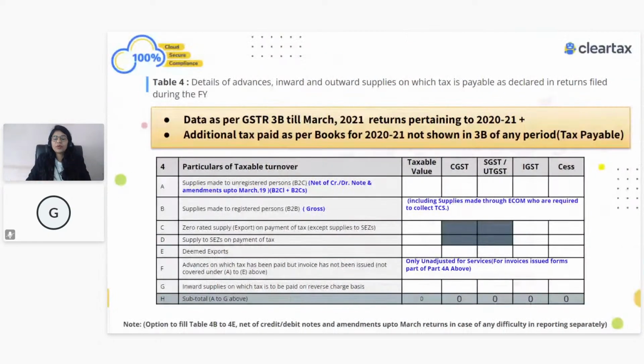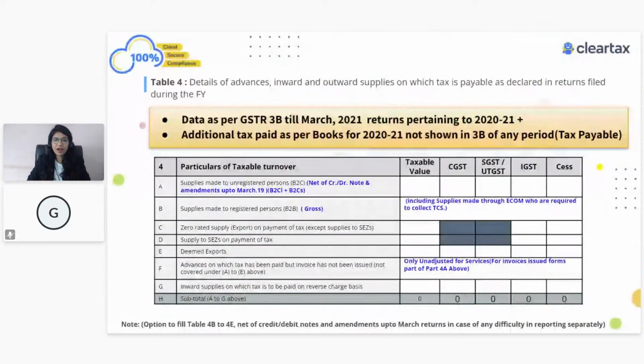Now I understand there would be too much information and you're like, okay, this is too much. Can we just clarify? Can we make sure our returns are filed correctly? What are the things we are required to even look into? Should we look into GSTR-1 or should we look into 3B or should we look into books of accounts, right? So these were some of the queries you would have right now in your mind, like how to even prepare it. Can you just tell us, should I refer books, my GSTR-1 or my GSTR-3B? Because these are the three sources when it comes to liability and the taxes paid.